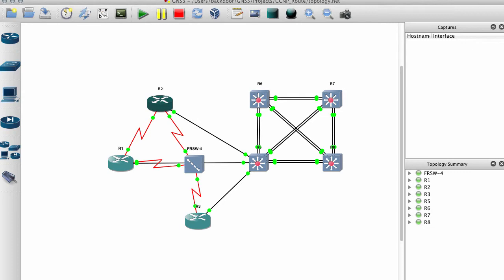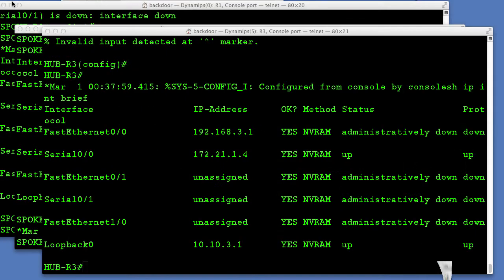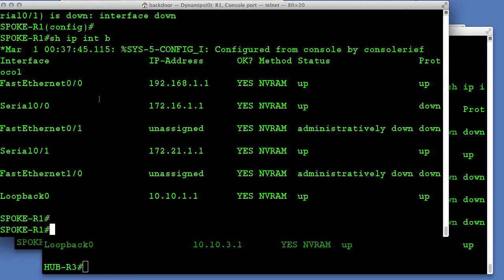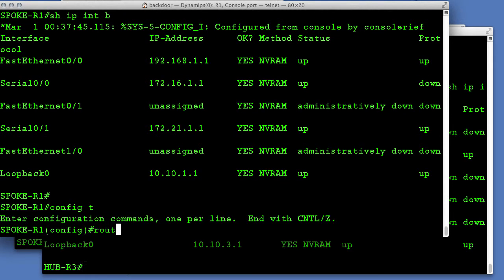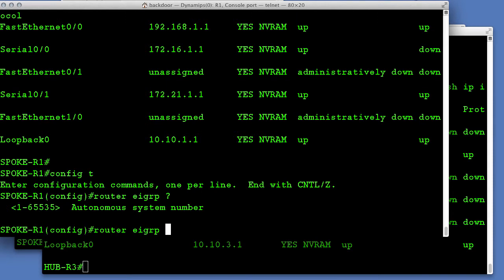So let's go ahead. We're going to start by logging into R1. And let's take a look here. We want to enable EIGRP on that serial interface, serial 0/1. So we do that by typing, remember, router eigrp, and then the autonomous system number, which we're going to choose as 10.